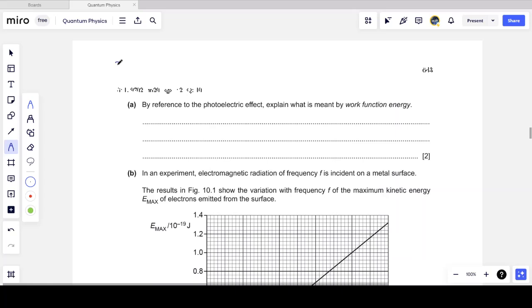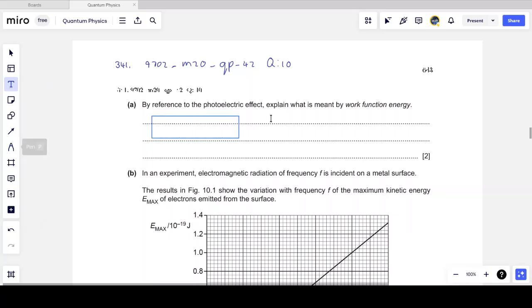Now the next question is question 341 as numbered, and this is 9702. This is from the March exam of 2020, and it's from question paper 4, variant 2, and this is question number 10 from that paper. So the first question says, by reference to the photoelectric effect, explain what is meant by work function energy.